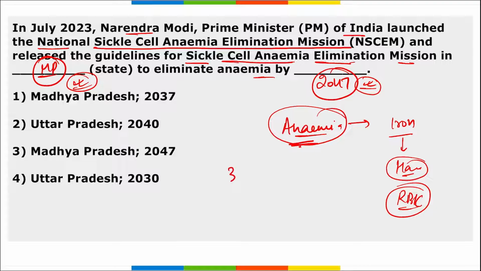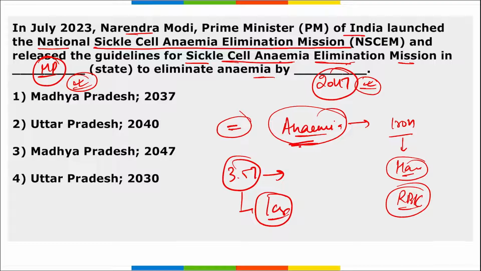About 3.57 beneficiaries were there, and almost 1 crore cards have already been issued to the beneficiaries in Madhya Pradesh state, right? So remember, this mission was launched in Madhya Pradesh by Prime Minister Narendra Modi to eliminate anemia by 2047. So the correct option is option 3.